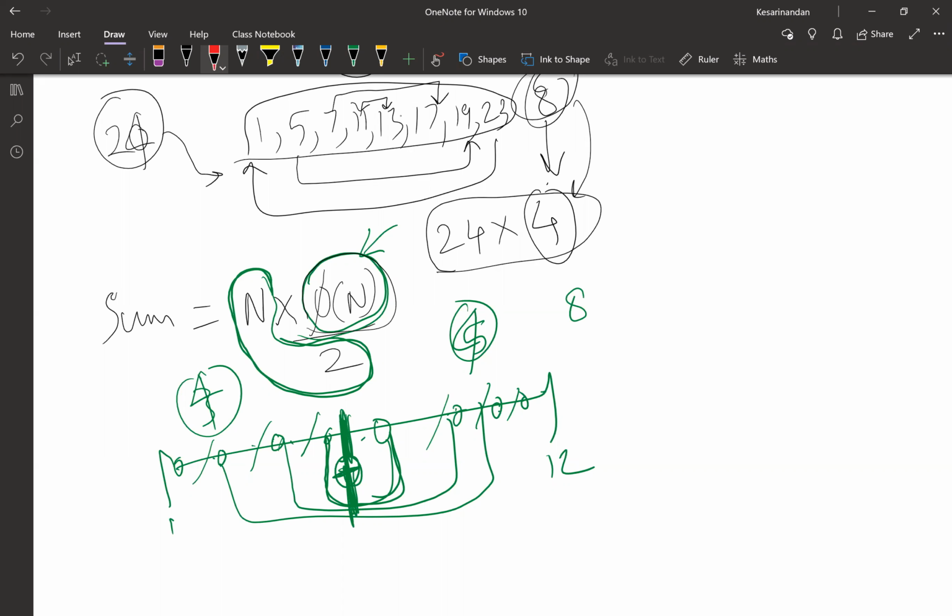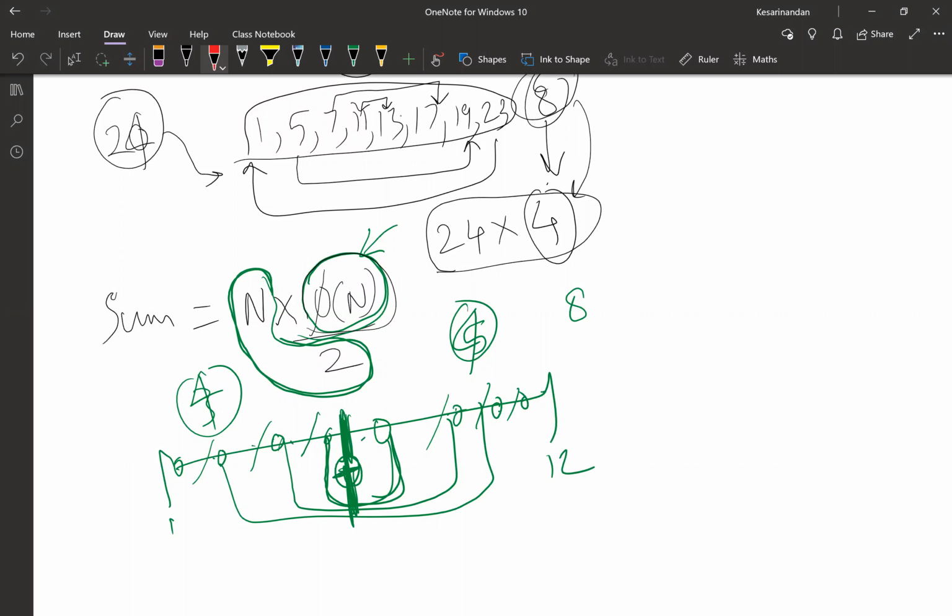Try using the formula on 625. What will the prime factorization of 625 be? 5 raised to 4. Yeah. So you are just getting one prime factor. Okay. So that would be 625 into 1 minus 1 by 5. That would be 625 into 4 by 5. Yes, that will be phi of n. And then you have to multiply this by 625 by 2.